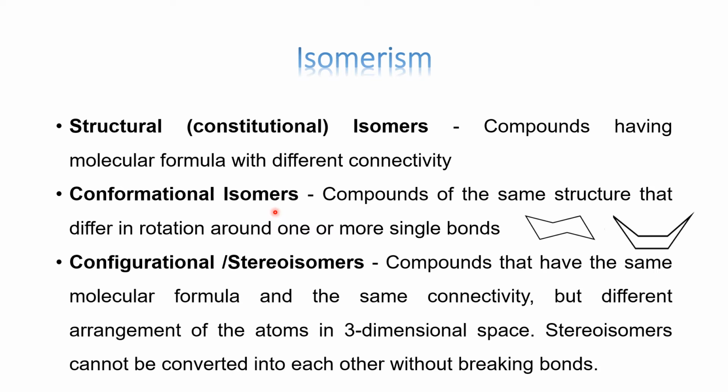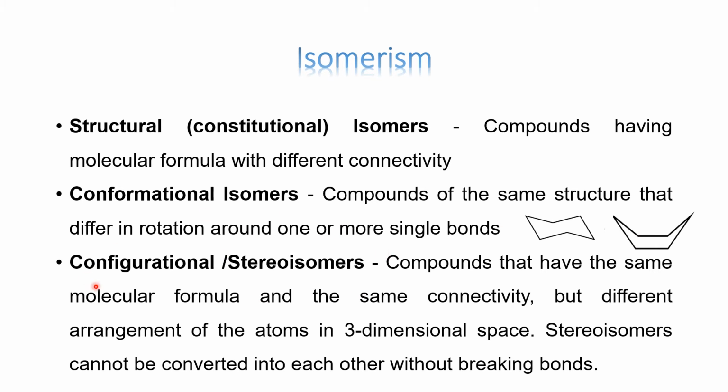Conformational isomers are the ones usually seen in compounds like butane, even cyclohexane, decalin. These are the compounds which exist in different forms, but they are readily interconvertible to each other just by rotation of the bonds. For example, cyclohexane, which exists as a chair and a boat form, and you can just flip this portion upwards, you will get a boat, or if you pull this one end down from this boat, you will get a chair. So interconversion is very easy just by rotation of the bonds.